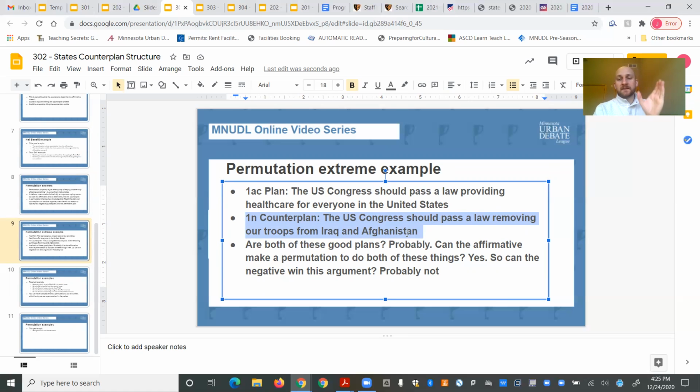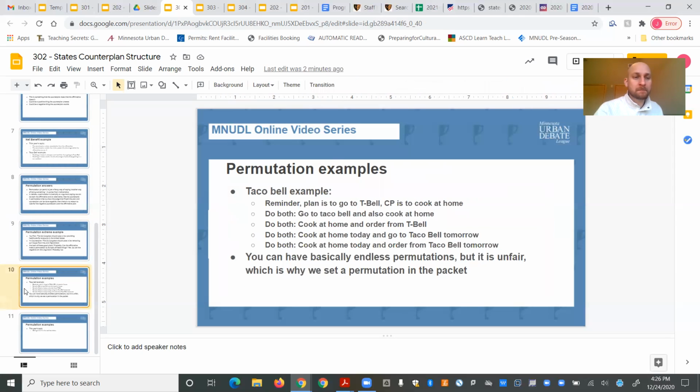Or with the case we have this year, the national government takes away guns from cops, or the state governments take away guns from cops. There's no reason that you have to do both, right? You shouldn't do both. You can do one or the other. So this example shows that when you have a counterplan, you want something that can't be done at the same time as the plan. You want them in tension, right?